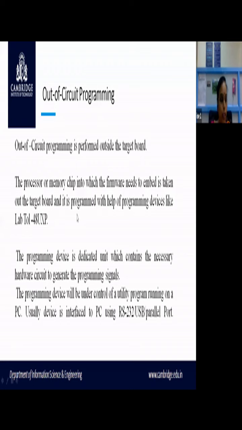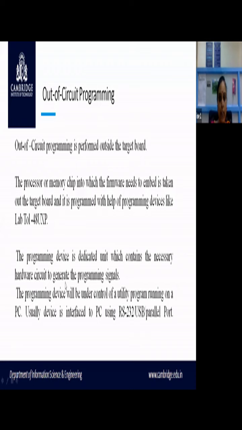In your PC, you'll be running some utility program. The device which you take out from the target board, the programming device or the chip, whatever you call it, will be under the control of a program running on a PC. Usually the device is interfaced to the PC using RS-232 or USB or parallel port. So you can use an RS-232 serial port, USB port or parallel port. With the help of these, that particular chip can be connected to your PC.